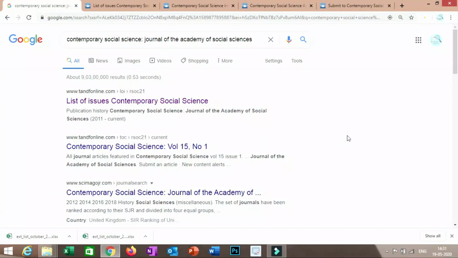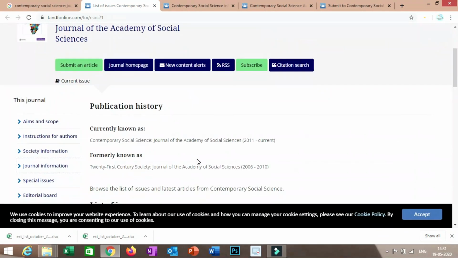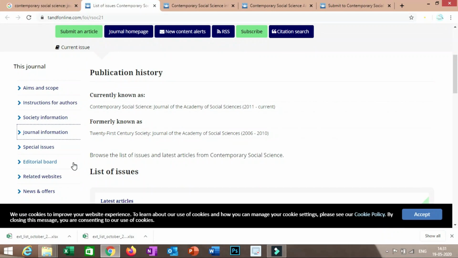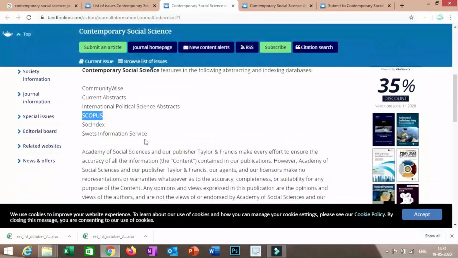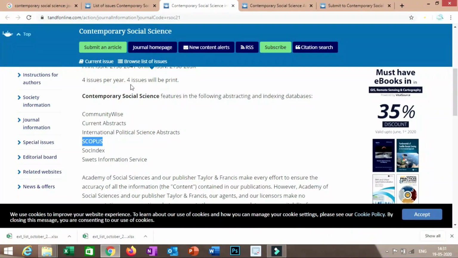The next journal is Contemporary Social Science, Journal of the Academy of Social Sciences. You have to open this. This is the home page, and on the left side you will find different sections. You have to refer to the aim and scope, instructions for authors, and journal information. First click on the journal information. Here it is clearly written that there are 4 issues per year, and it is a Scopus indexed journal.